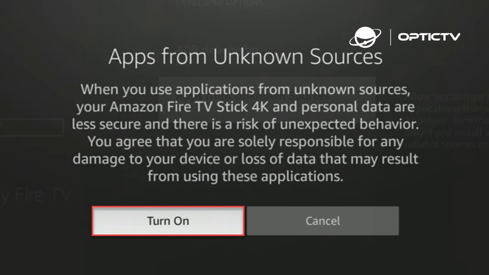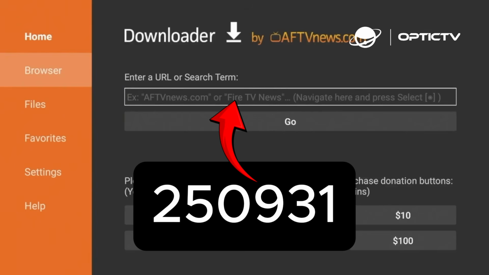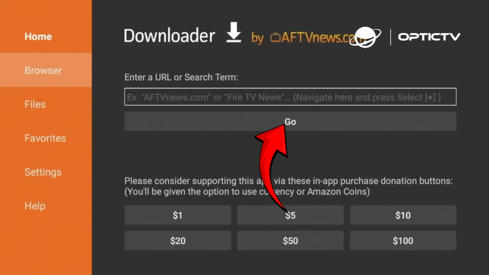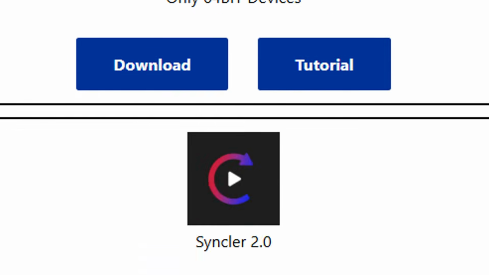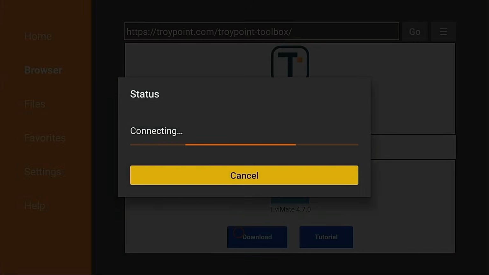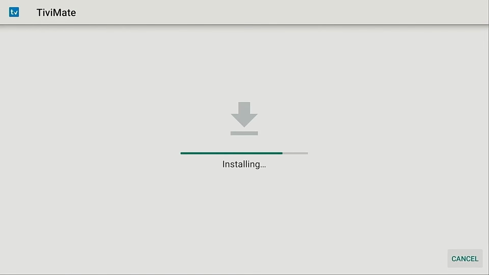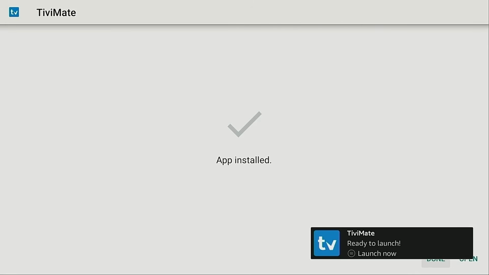Now go back and open Downloader app. You'll see that clean interface with the URL bar front and center. Type that code 250931 and hit Go. After that, scroll down and search for TiviMate. Hit Download and hit Install when it asks. Give it about 30 seconds and boom, TiviMate is loaded on your Firestick.